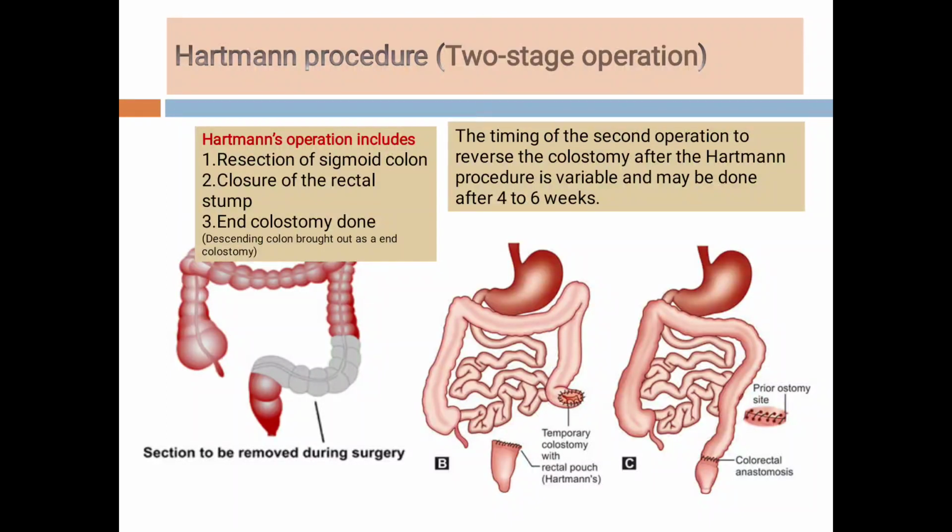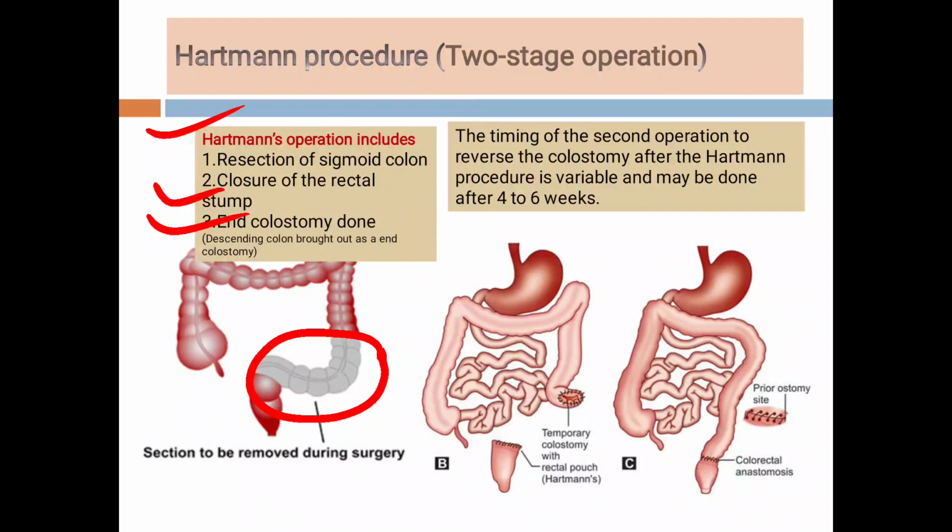So now students, see what the Hartmann's procedure is. In Hartmann's operation, what is done? We have resected the sigmoid colon because it was gangrenous. Then closure of the rectal stump and the end colostomy is done. That means the descending colon is brought out over the abdominal wall as a fecal fistula. So Hartmann's operation includes resection of the sigmoid colon. So this is the sigmoid colon which is resected.